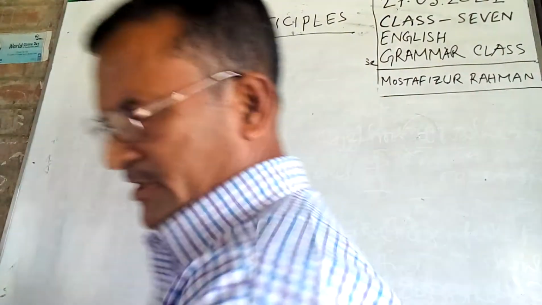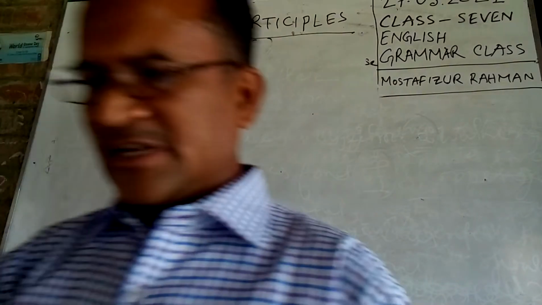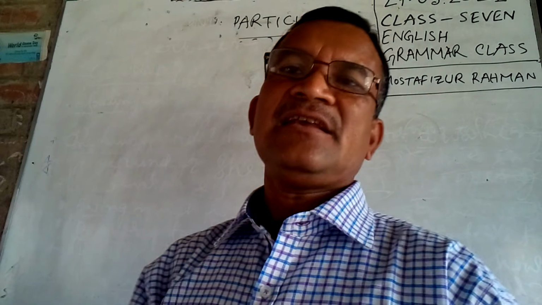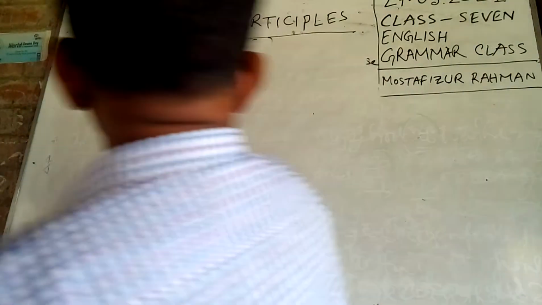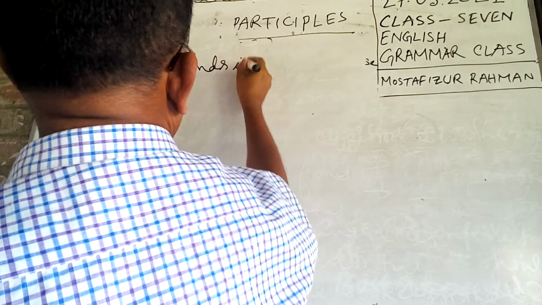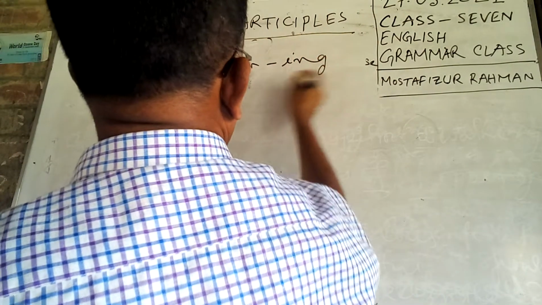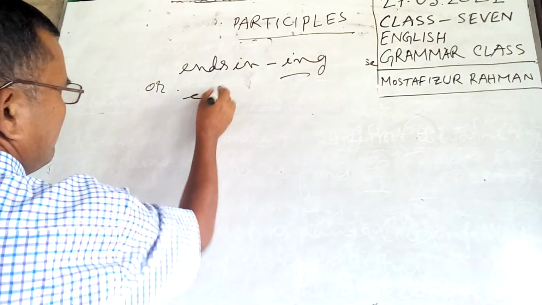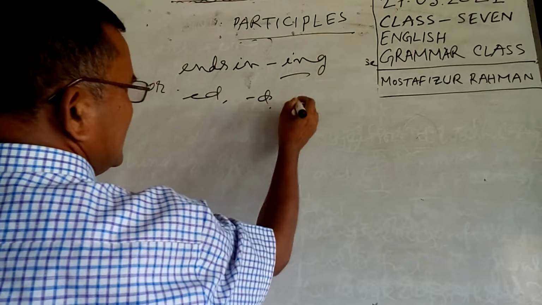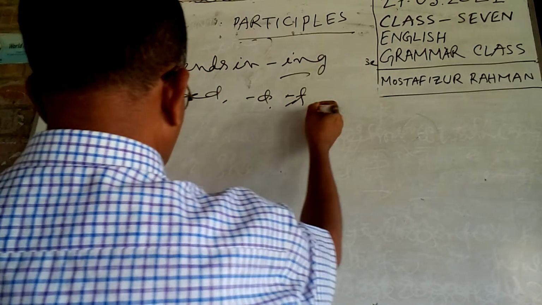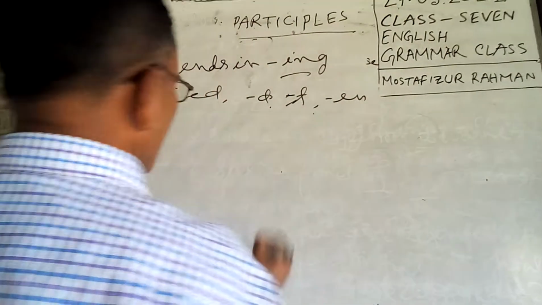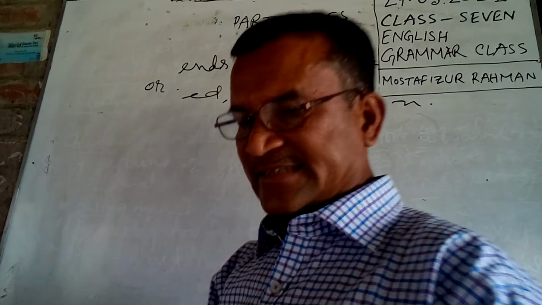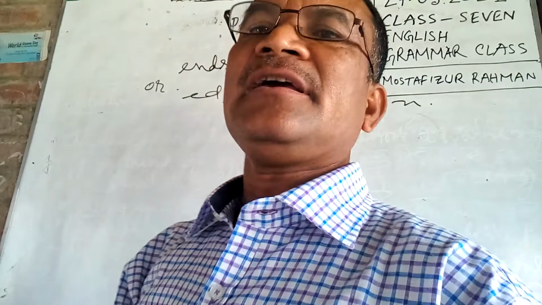What is a participle? Dear students, a participle is a verb that ends in ing or ed, d, t, or en, or n, etc. Participles may function as adjectives describing or modifying nouns.